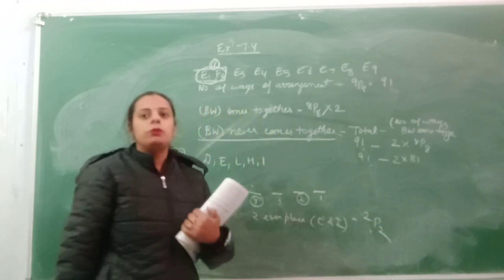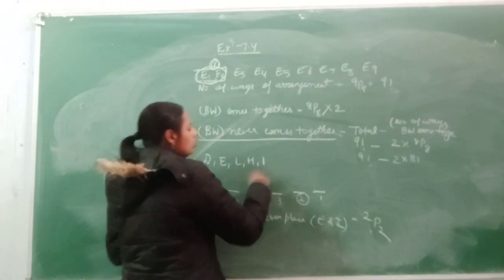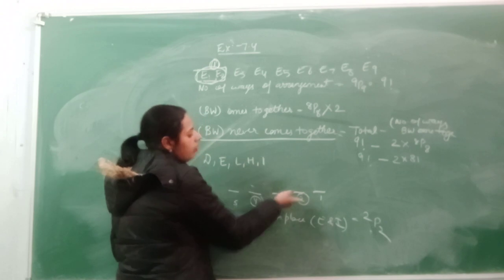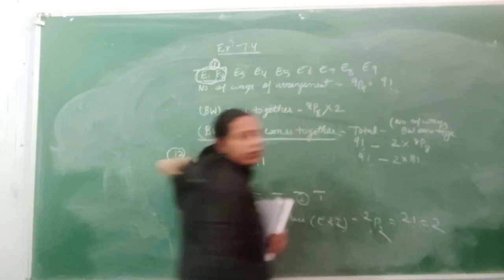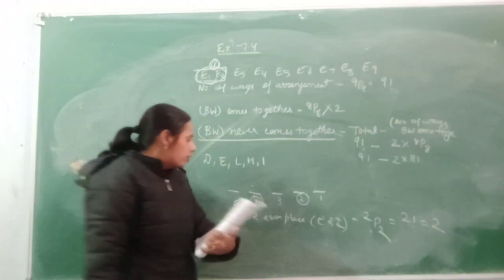So their arrangement will be 2P2. E यहाँ आ गया तो I वहाँ आ जाएगा. I यहाँ आया तो E यहाँ आ गया. So there will be only 2 ways. 2 factorial, that is the 2 ways. Clear? Come to what about the others?